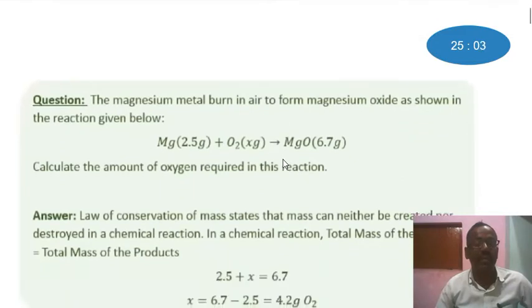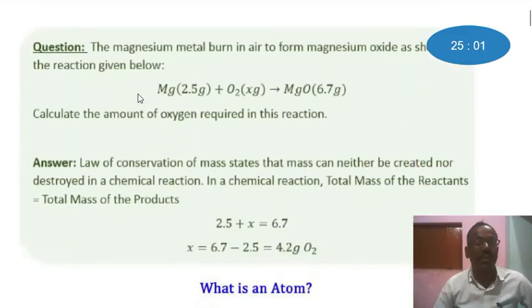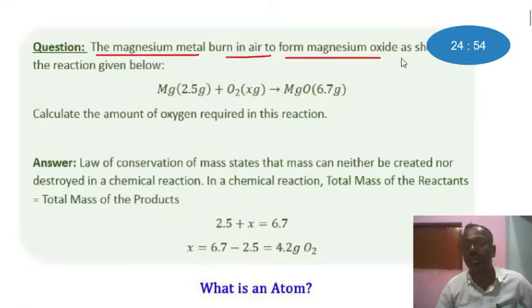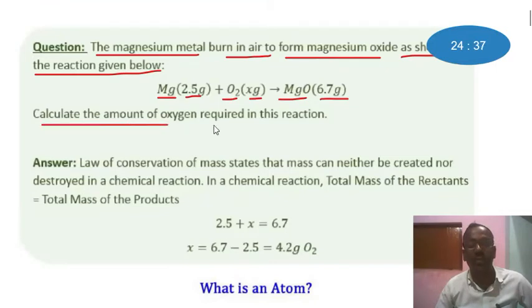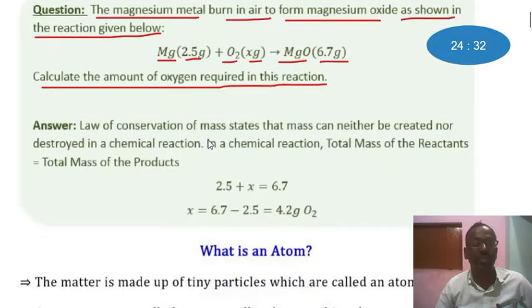Let's consider some questions. Let's see this question. Magnesium metal burns in air to form magnesium oxide, as shown in the reaction given below. Magnesium 2.5 gram, oxygen x gram, and magnesium oxide 6.7 gram. Calculate the amount of oxygen required in this reaction. Let's see the answer to this question.